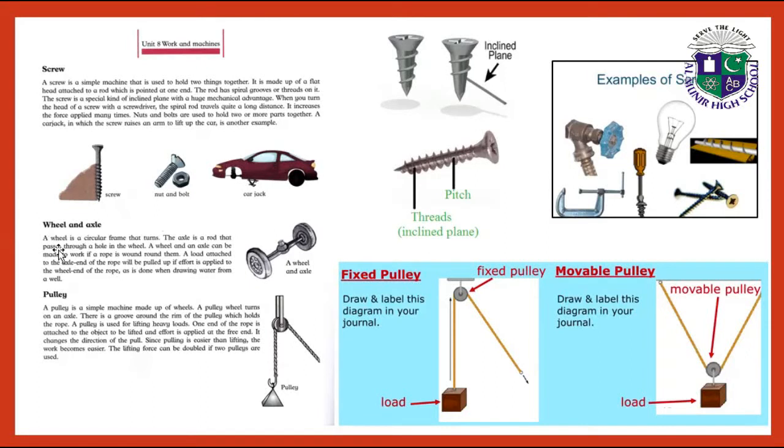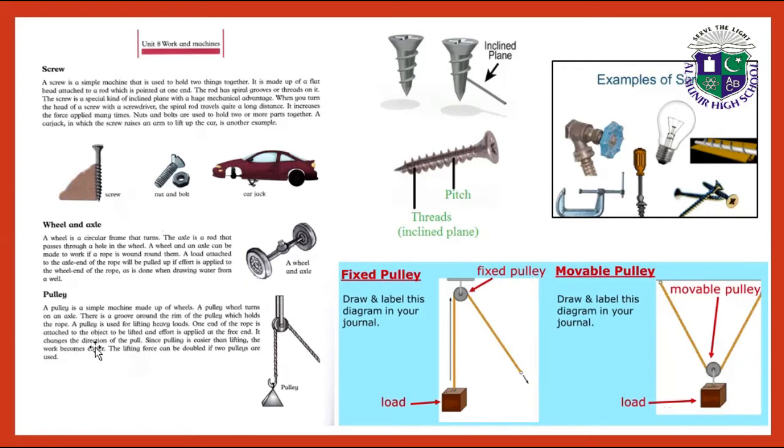Wheel and axle. A wheel is a circular frame that turns. The axle is a rod that passes through a hole in the wheel. A wheel and an axle can be made to work if a rope is wound around them. A load attached to the axle end of the rope will be pulled up if effort is applied to the wheel end of the rope, as is done when drawing water from a well.